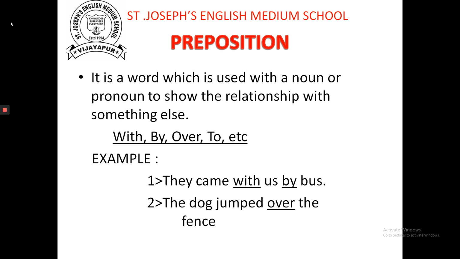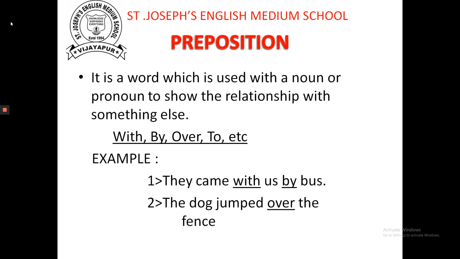Listen, a preposition can be used to show the relation or state of something. When we are using a preposition, we are using it to show the relation between a noun or pronoun.